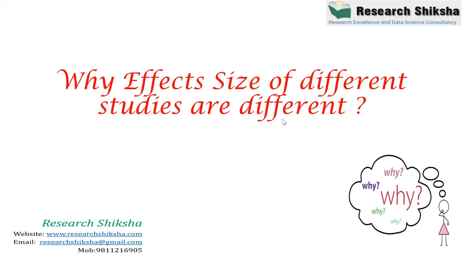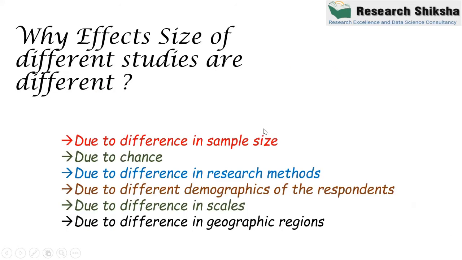Okay. So whatever you are saying, I just compile here. These are the different possible answers you gave me. The effect sizes are different because of the difference in the sample size, or due to chance. It may be possible that due to chance, due to the sampling design, due to the difference in the research methods, right? Sometimes you use different machines, due to the different demographics of the respondents, due to the difference in the scales, due to the difference in geographical regions. So there could be many reasons for the difference in the responses, right?